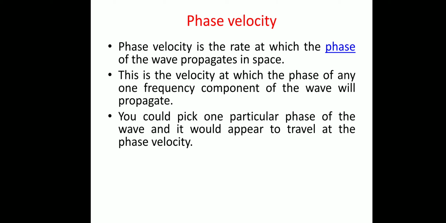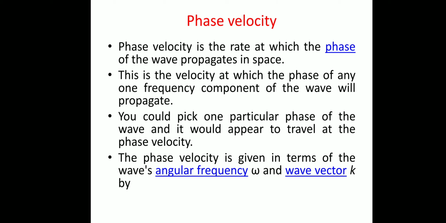So if we are considering component-wise, then we describe it using phase velocity. The phase velocity is given in terms of the wave's angular frequency omega and wave vector k. The phase velocity is always defined using omega and k, or omega and beta, that is the phase shift. So we can say that Vp equals omega by k, or omega by beta.